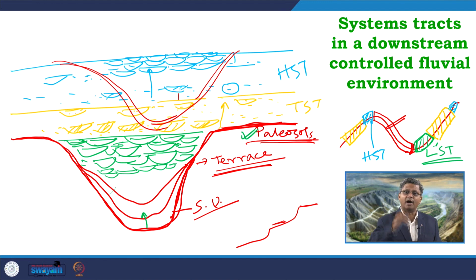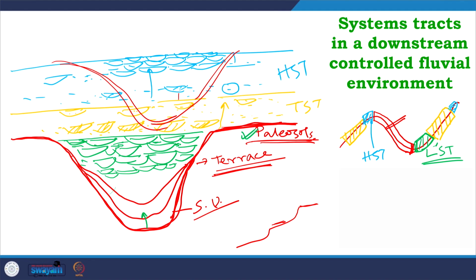Also, as we move upward, the abundance of tidal influence varies gradually from LST to HST. So, overall these are the characteristics of the downstream controlled fluvial systems, and this is the architecture of the system.